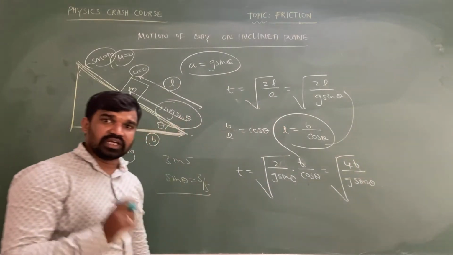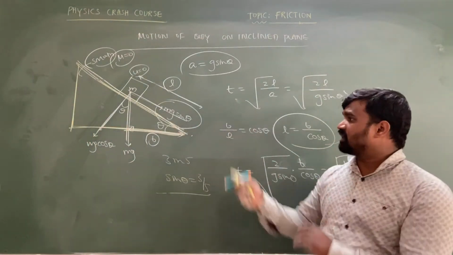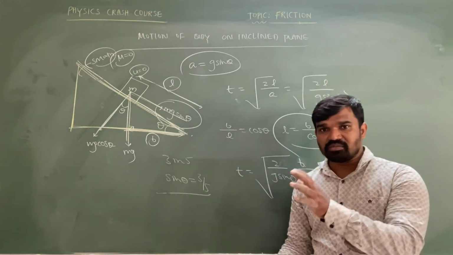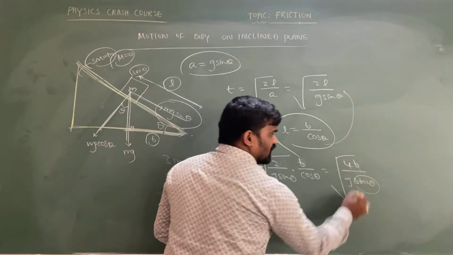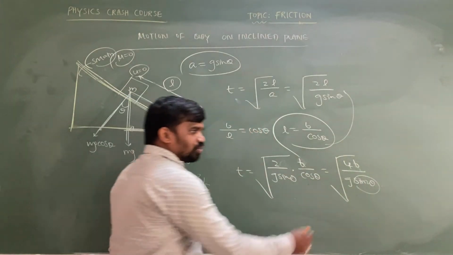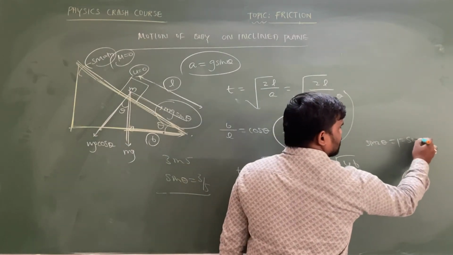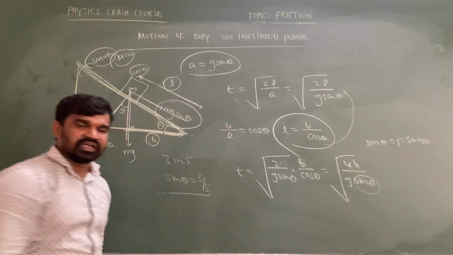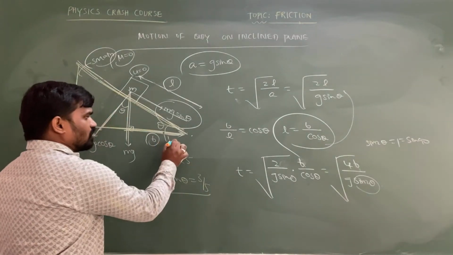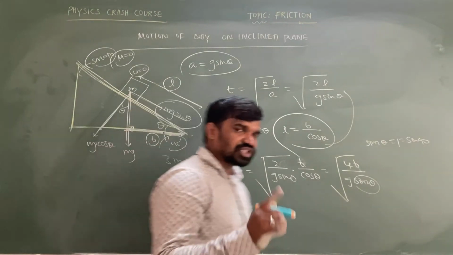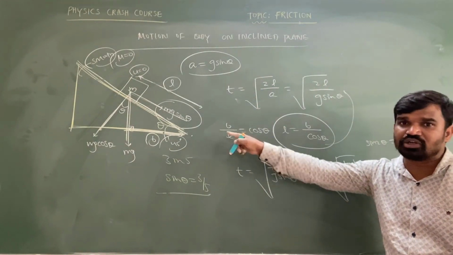There might be a question: determine the minimum time, or determine the angle of inclination for which the time is going to become minimum. For minimum time, this denominator should be maximum. The maximum value of sin 2 theta is 1. Sin of which angle is 1? Sin 90 degrees. So 2 theta equal to 90 degrees, hence theta is equal to 45 degrees. If the angle of inclination is 45 degrees, then the time taken by the body to slide down the inclined plane is going to become minimum.